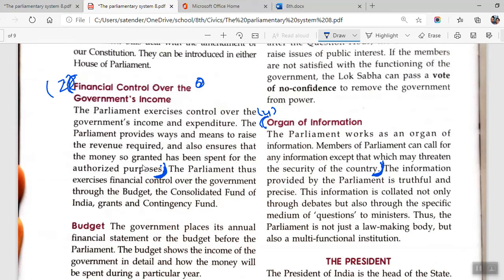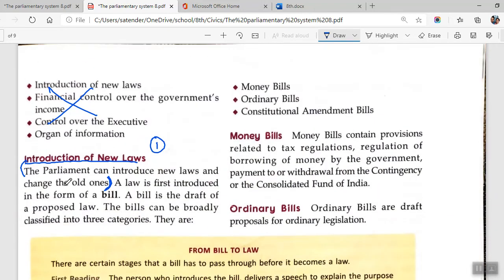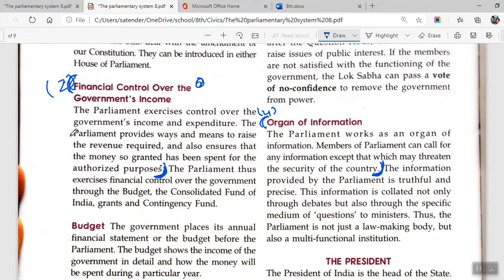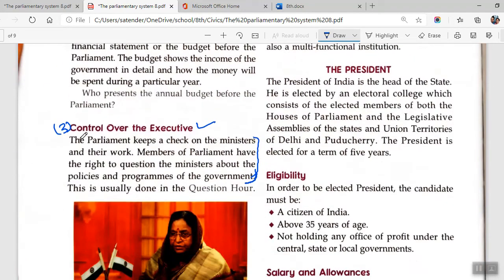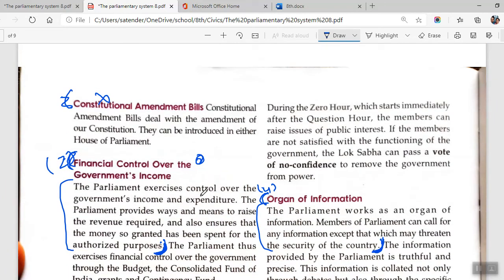This is C1. The first point, like I told you, you will be writing only introduction of new laws, and you will be writing these 2 lines. Second point, financial control over the government's income; in this case, you will be writing till this point. In the third case, control over the executive, you will be writing the first 4 lines. And then organ of information, again, you will be writing the first 4 lines. If you have any questions related to this, you can always ask me in the class. Don't write a wrong answer.